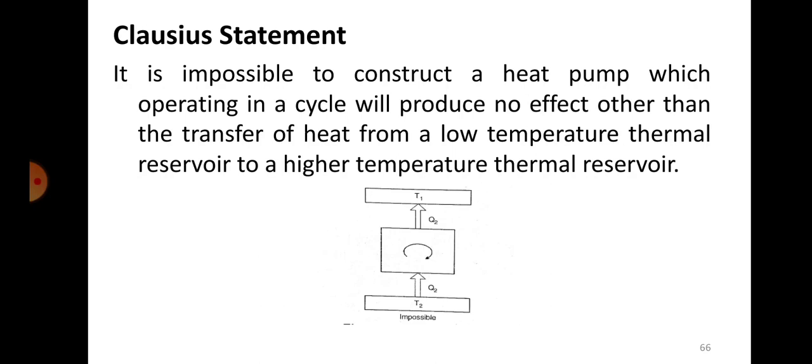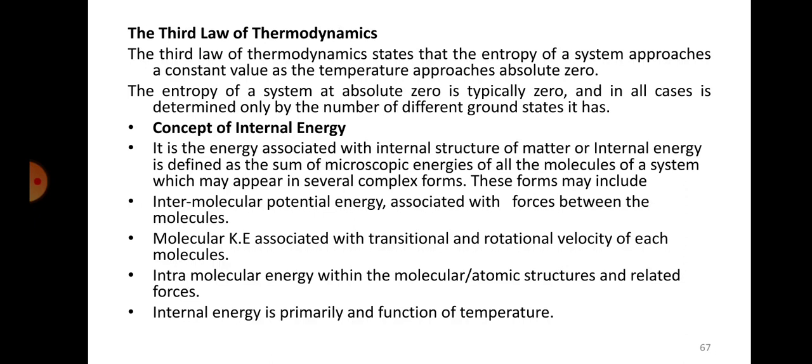It is impossible to do that. That is what Clausius statement says. So how can we do that? By giving external work. Without that it is impossible is what he is saying. So that's about the second law.